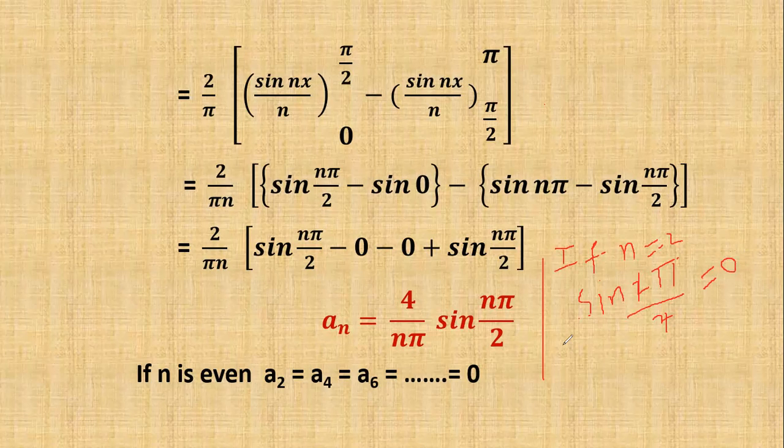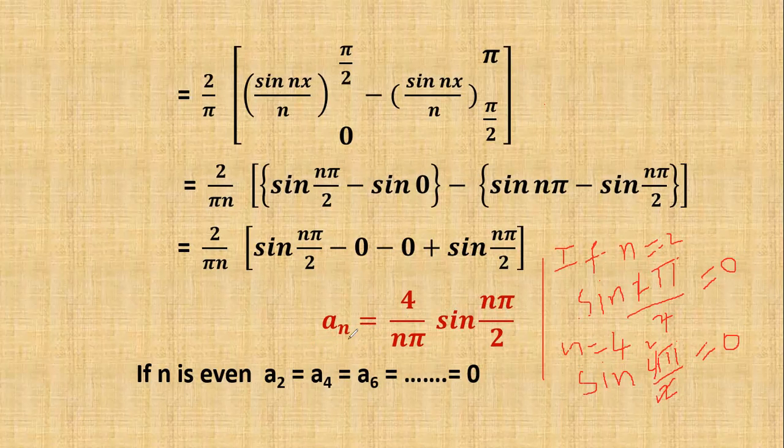The same for, suppose, n is equal to 4. We can substitute this value: sin of 4 pi by 2, the 2 cancels, sin 2 pi. Sin 2 pi is also 0. In the same way, put n is equal to 4, n is equal to 6, n is equal to 8. Therefore, the a_n value is 0.